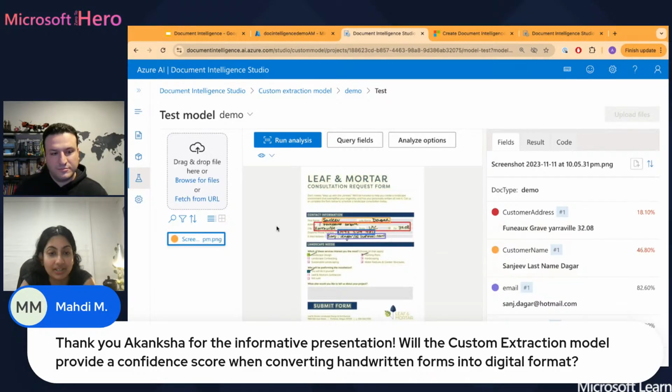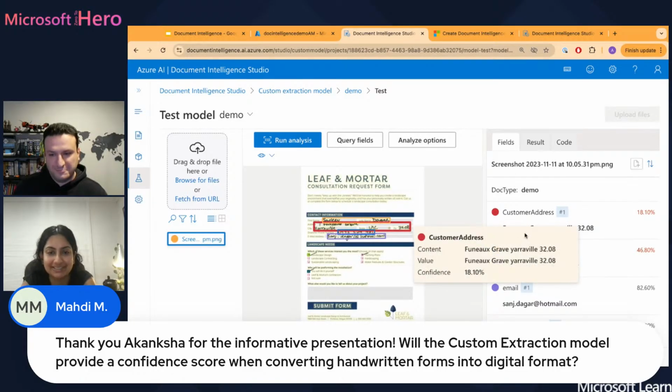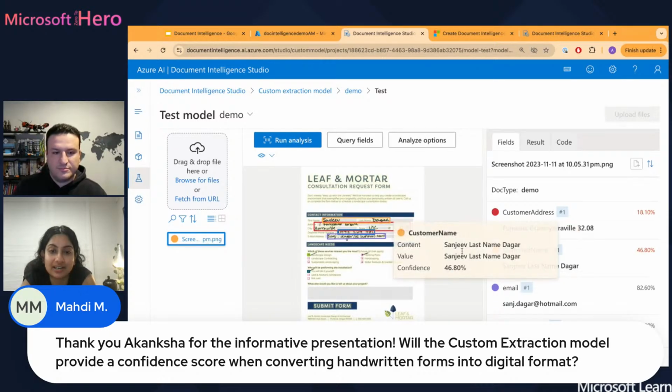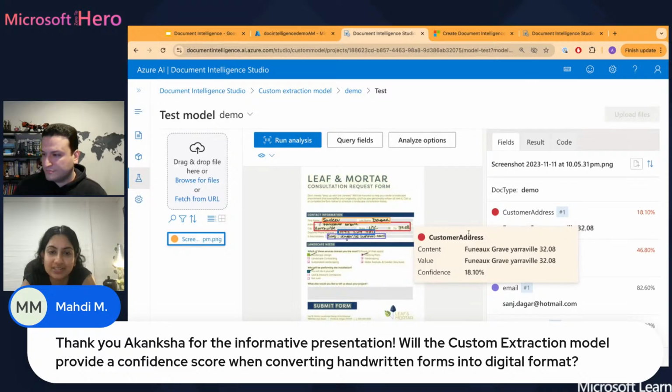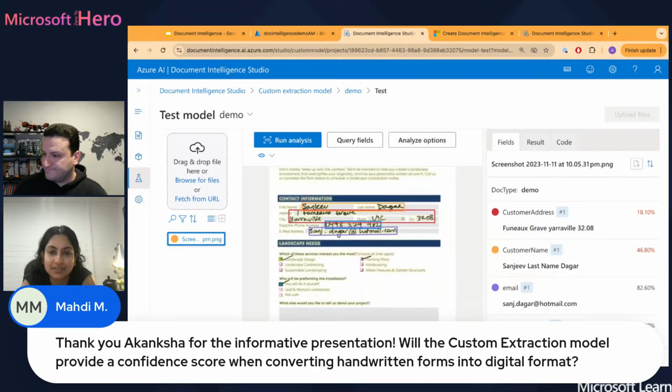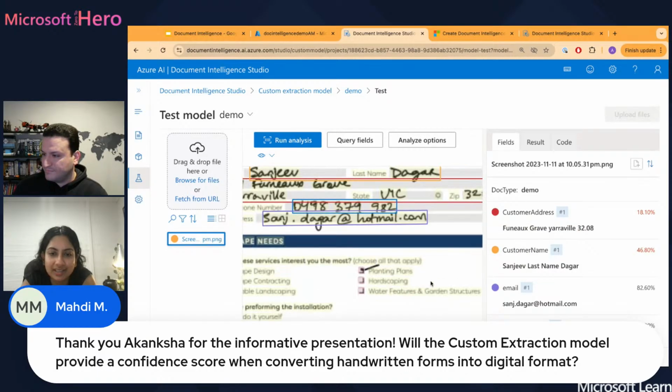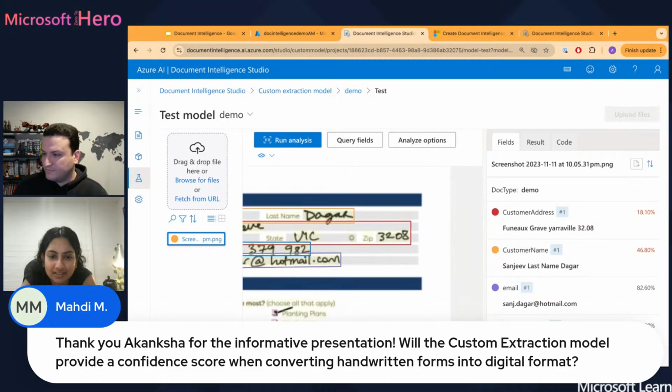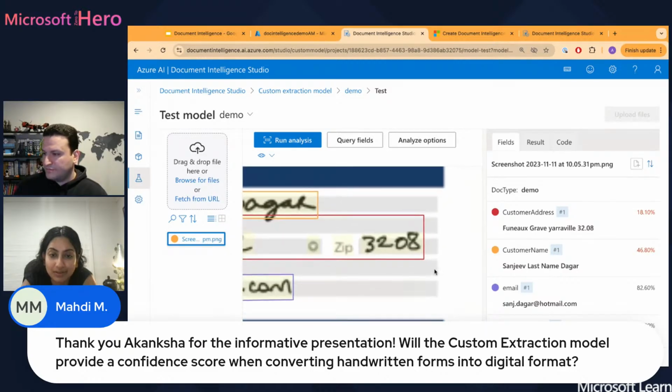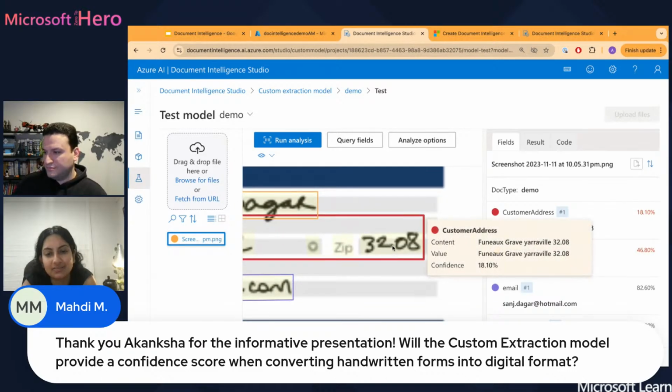And in fairness, my writing is terrible, so it is struggling. I think I just wrote it terribly, which I did again on purpose to see how it reacts to that scenario. So it's picked up 32.08 instead of 3208, which is the suburb, which is interesting because I can't spot a point. Actually, I can kind of see that being a dot point.